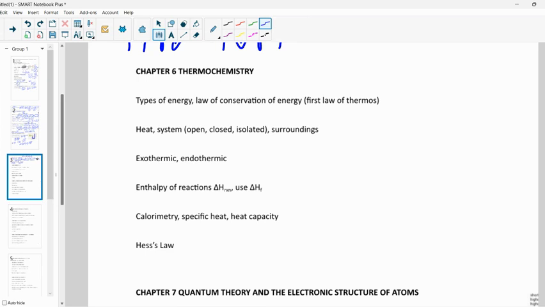All right, thermochemistry. Types of energy, law of conservation of energy. Energy can't be created or destroyed, just changes form. Heat. Heat is going to flow, right? Heat is different than temperature. Heat is going to flow from warm objects to cooler objects.